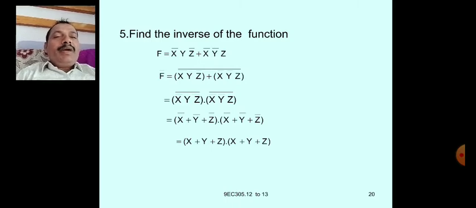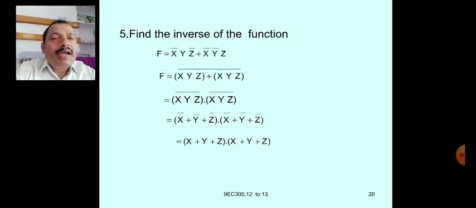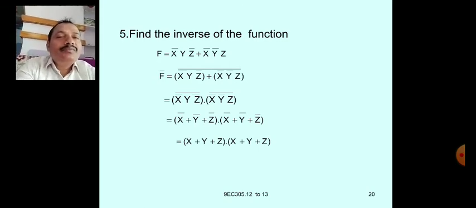Now apply De Morgan law once again to this and you will get the values like this. X double bar y bar plus z double bar. Okay. Next, here x double bar plus y double bar plus z bar.